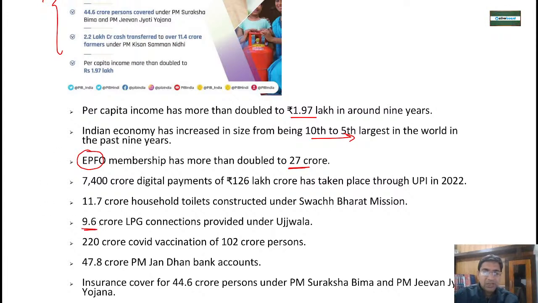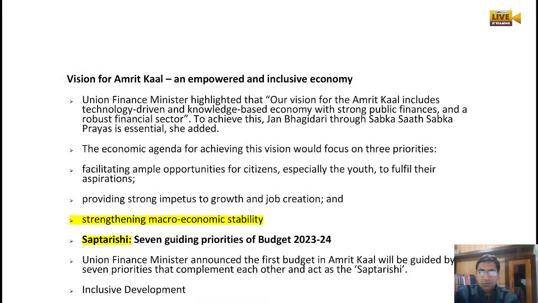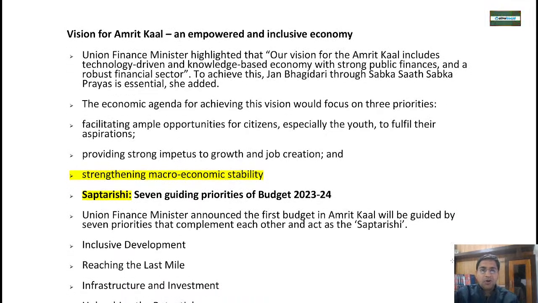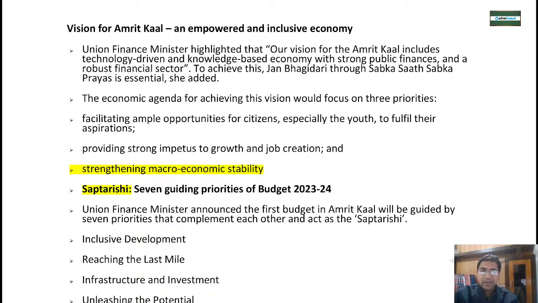9.6 crore LPG connections have been provided in the Ujjwala Yojana. 220 crore COVID vaccine doses have been provided to 102 crore people. Around 47.8 crore PM Jan Dhan bank accounts, a very huge number, have been created. And now insurance coverage has been given to 44.6 crore people under the PM Suraksha Bima and PM Jeevan Jyoti Bima Yojana.